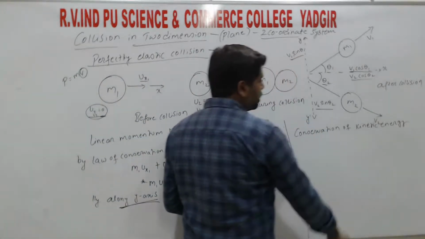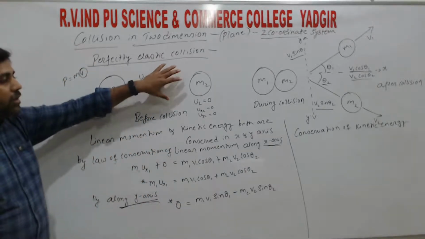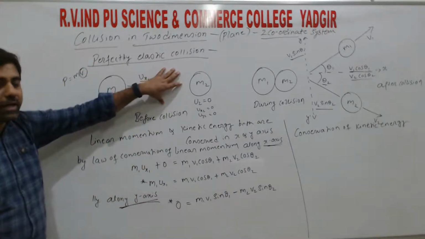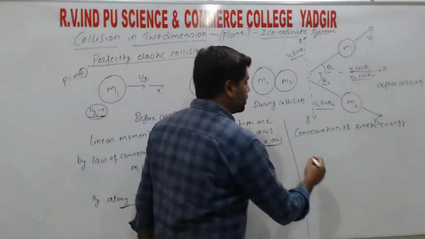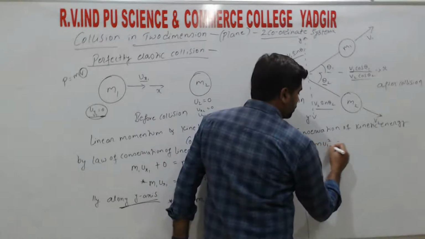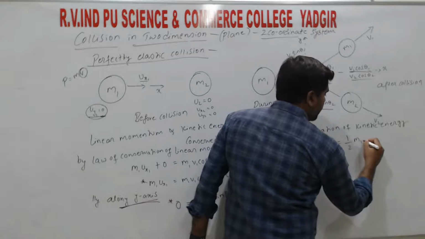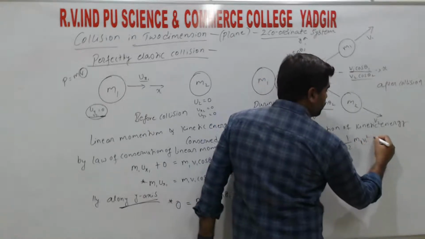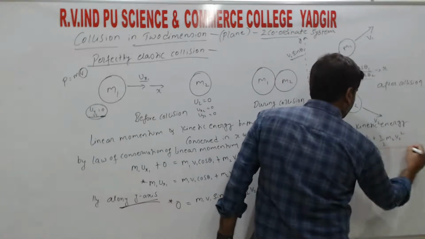Since it is a scalar, what about conservation of linear momentum? Kinetic energy, conservation of kinetic energy: before collision is equal to after collision. So directly we can write the relation: half m1 u1 square is equal to half m1 v1 square plus half m2 v2 square.